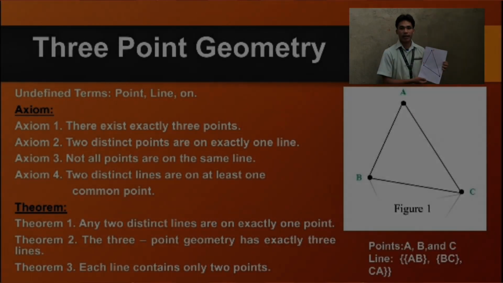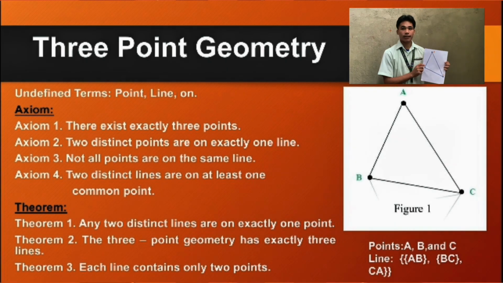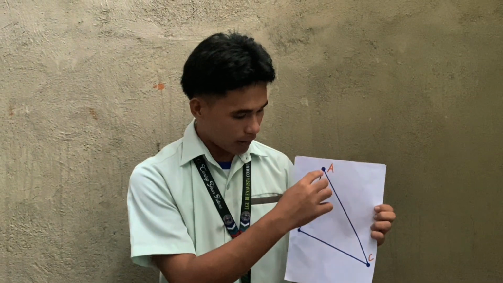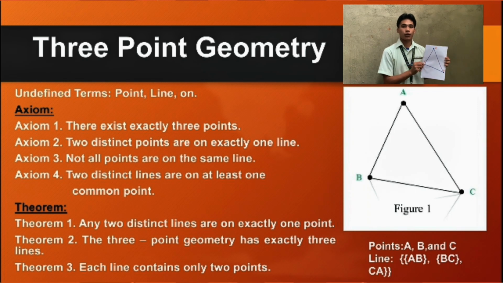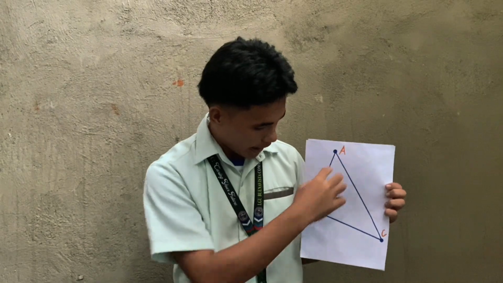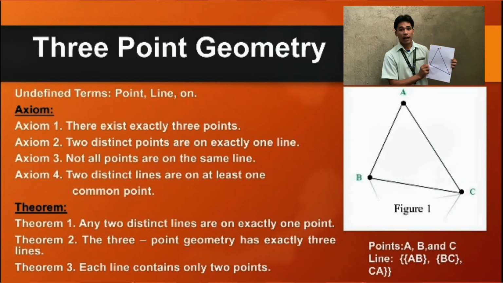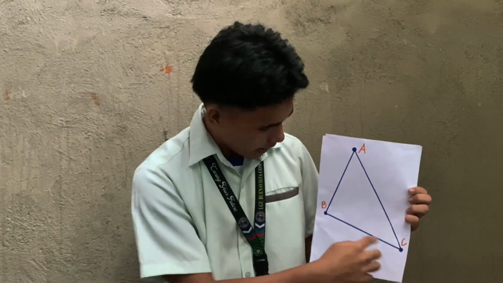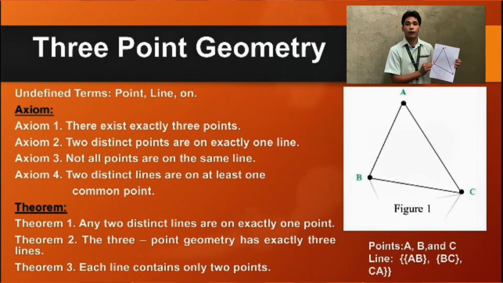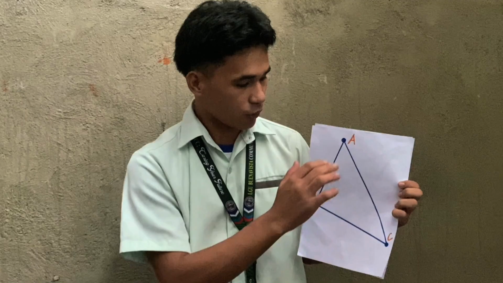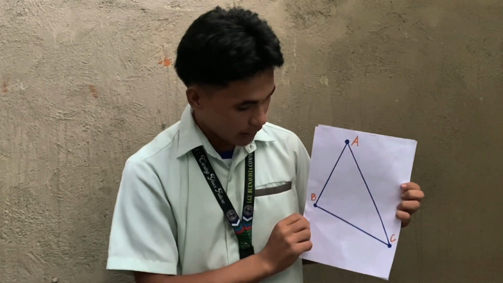3-point geometry. Axiom 1: there exist exactly 3 points. So the points are A, B, and C. Axiom 2: any 2 distinct points are on exactly one line. So exactly one line for A and B. Then Axiom 3: not all points are on the same line. So A and C, B and C are on the same line, and A and B are not on the same line. Axiom 4: 2 distinct lines have at least one point in common. So the 2 distinct points, A and B.